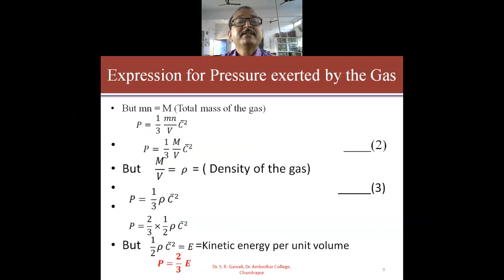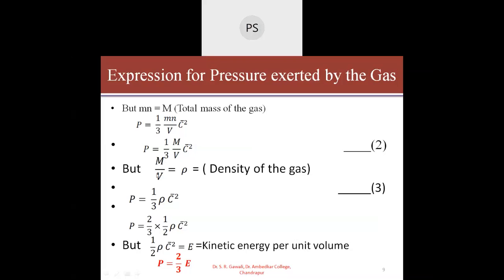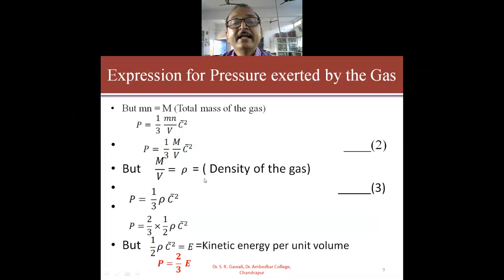So, we will write this expression in somewhat different manner. P is equal to 1 by 3, and instead of mn, we will write capital M, and therefore we get the expression as P is equal to 1 by 3 capital M upon V into C bar square. But M upon V, mass upon volume, is nothing but rho, that is the density of the gas, and therefore we will write the expression as P is equal to 1 by 3 rho into C bar square. So, this is the expression number 3.